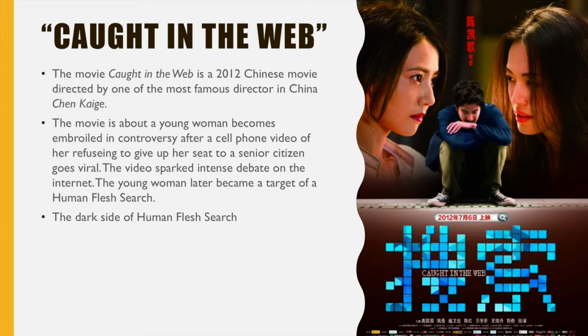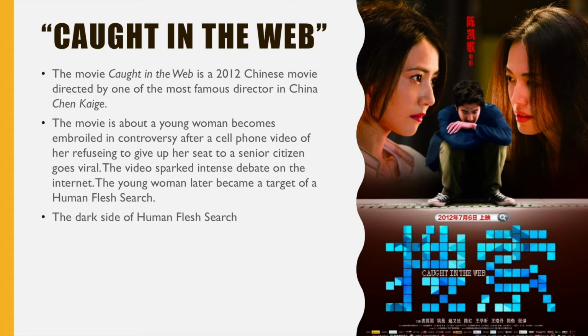However, their participation and collaboration often turn into a dangerous weapon. Most of the violators themselves became the victims of human flesh search. When posting on social media, we are hiding behind our screen. It is impossible for us to know who we're collaborating with, and it's impossible for us to know what damage we can cause by simply posting other people's information online.